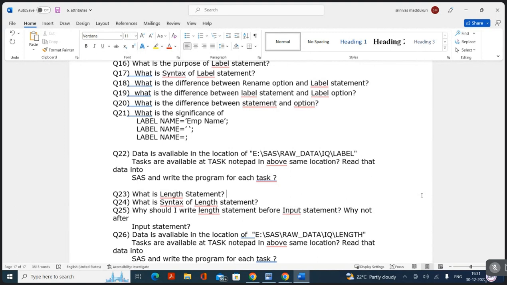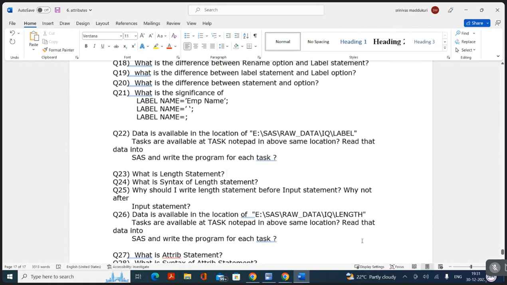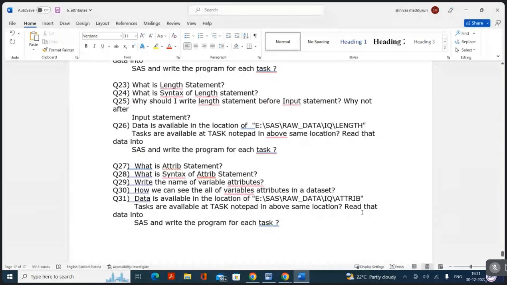Okay. Now, 26th question: we have a task for length statement. Please do the task. 27th question: what is attribute statement?